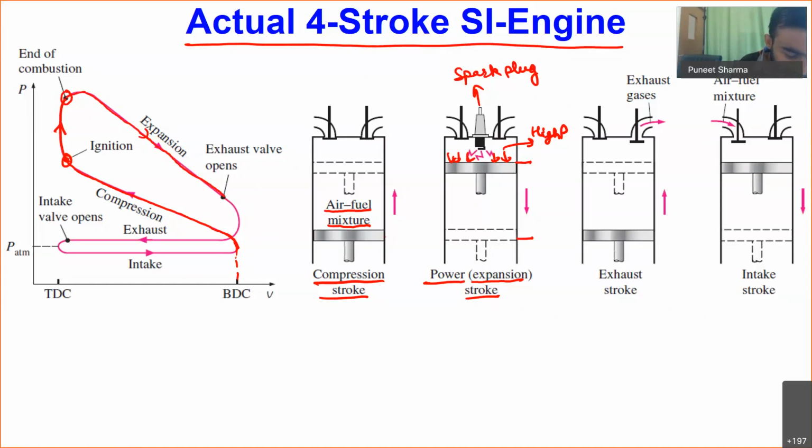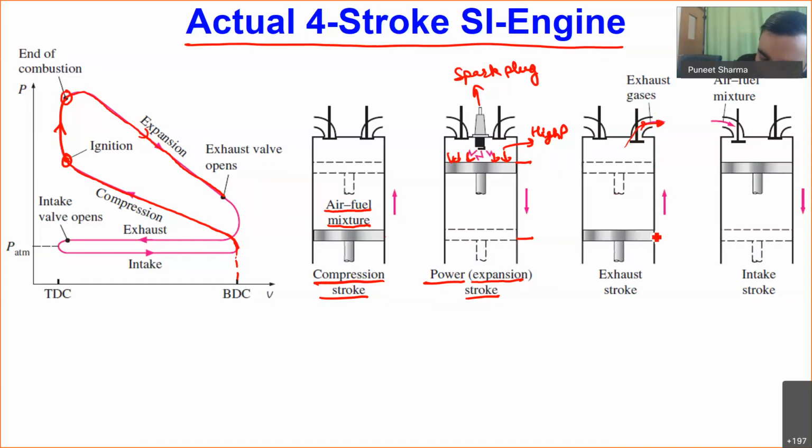Okay, now when my piston is close to the bottom dead center, at that time the exhaust valve will be opening. So we will be having opening of the exhaust valve. When the exhaust valve opens, what will be happening? Whatever products of combustion we are having will try to move outward through this exhaust valve. Okay, and during this time, in order to remove the complete amount of exhaust, what do we do?